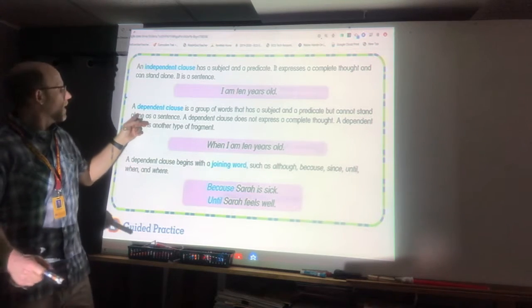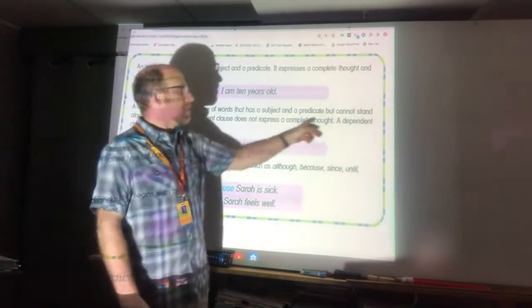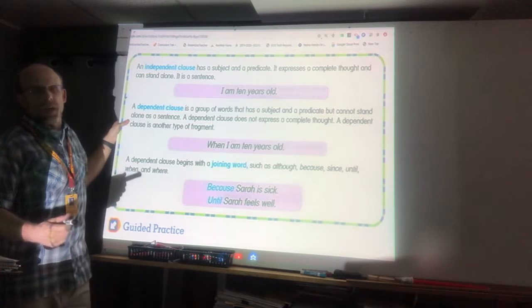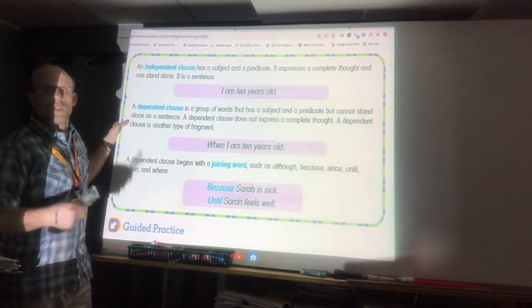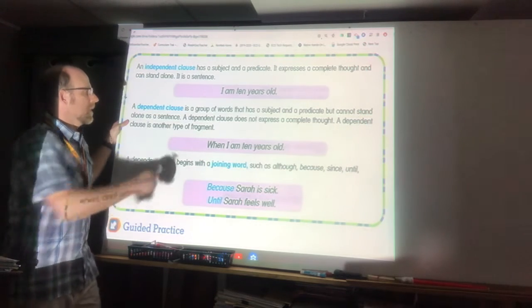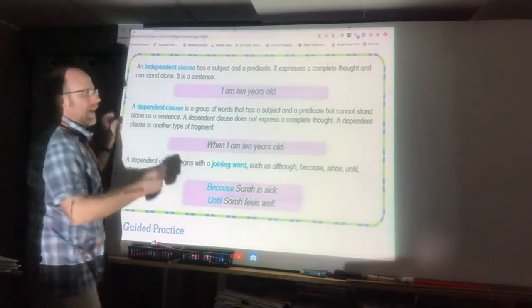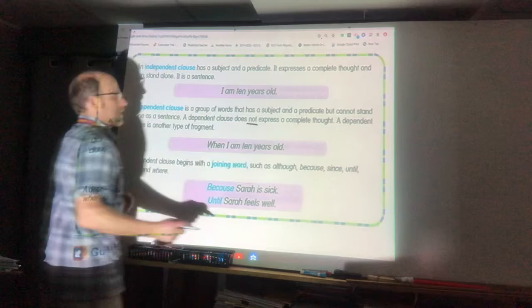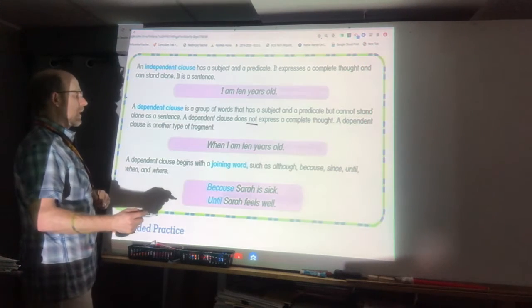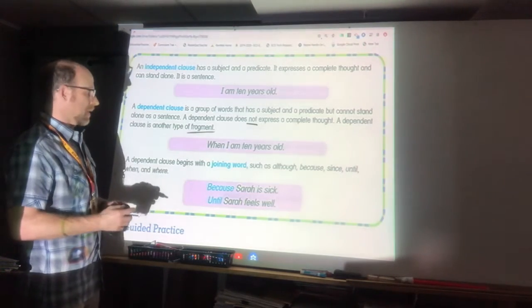Okay, next one, a dependent clause. Here's today's concept. It is a group of words that has a subject and a predicate, but it cannot stand alone as a sentence. So this is where it's kind of weird. It's got a subject, it's got a predicate, but it's still not a sentence. A dependent clause does not express a complete thought. It does not, and that's the key word there, not. A dependent clause is another type of fragment, okay?